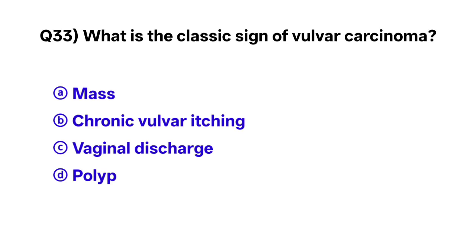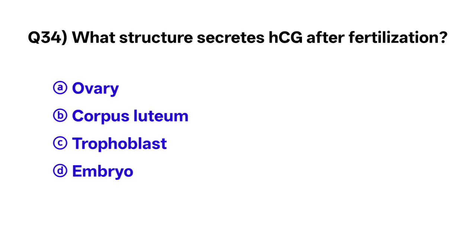Question number 33. What is the classic sign of vulvar carcinoma? The correct option is B. Chronic vulvar itching. Question number 34. What structure secretes HCG after fertilization? The correct option is C. Trophoblast.